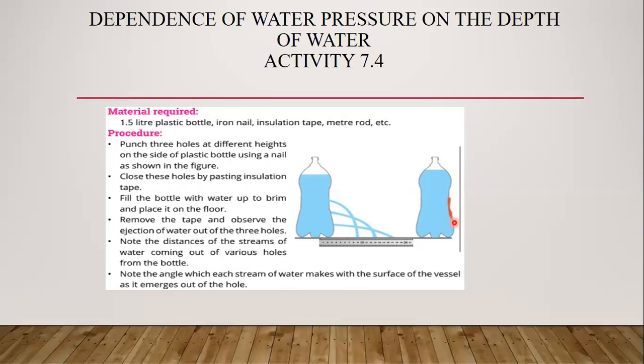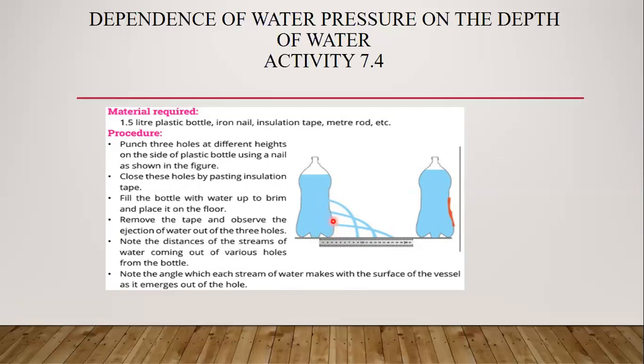Secondly, you have to paste the insulation tape on these holes. Clear? Now point number 3 is you have to fill the bottle with the water, and after that remove the insulation tape. As you remove the insulation tape, you will observe that water is coming out. Actually, the streams are coming out from the bottle.